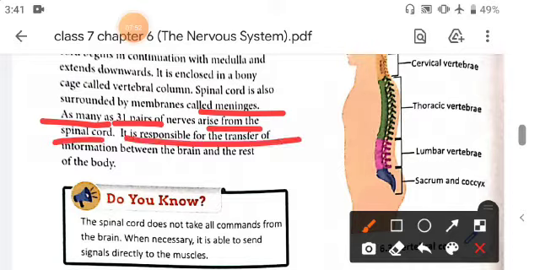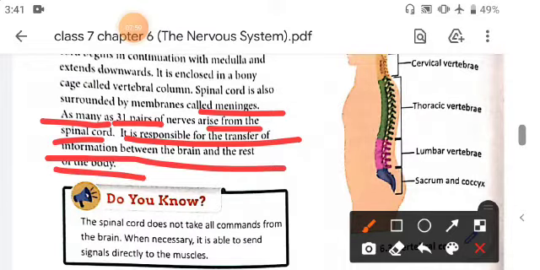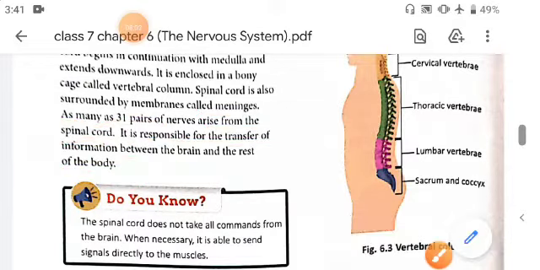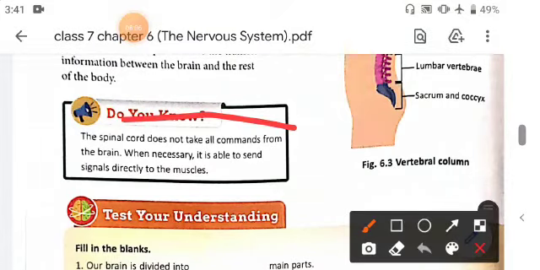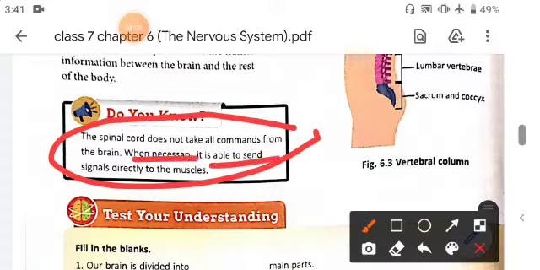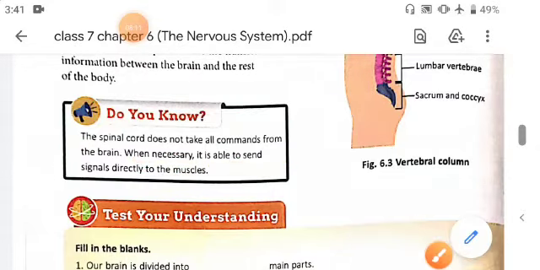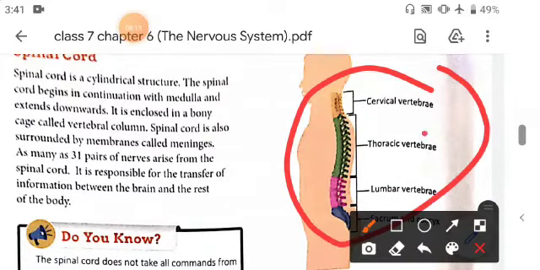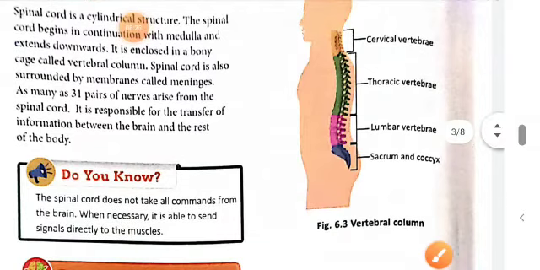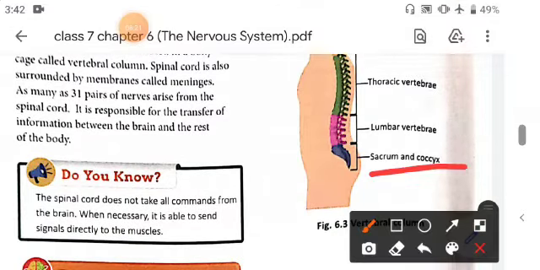It is responsible for the transfer of information between the brain and the rest of the body. Students, you know that spinal cord does not take all commands from the brain. When necessary, it is able to send the signals directly to our muscles. This is the spinal cord. It is divided into cervical vertebrae, thoracic, lumbar, sacrum and coccyx.